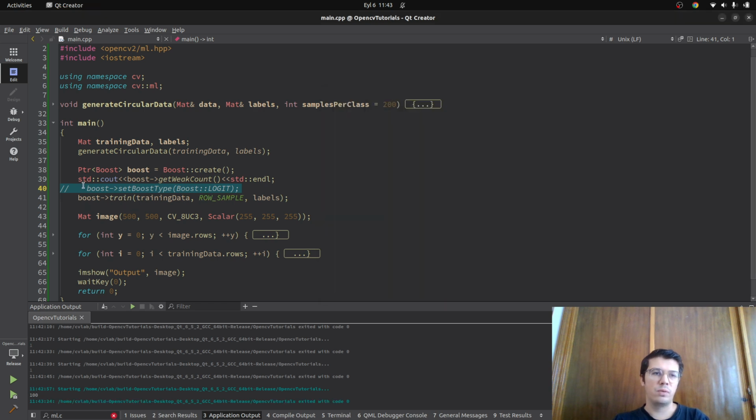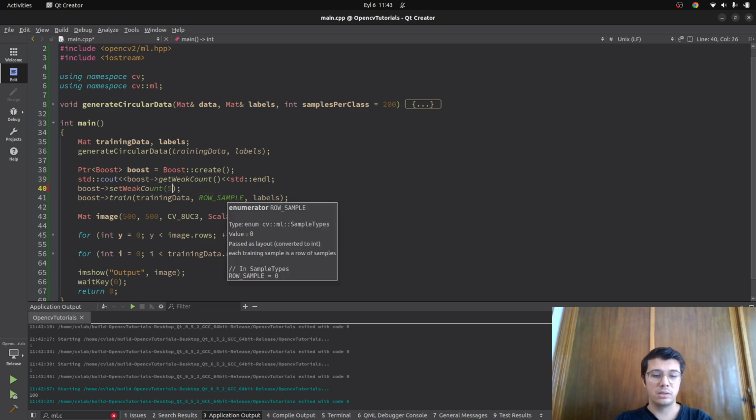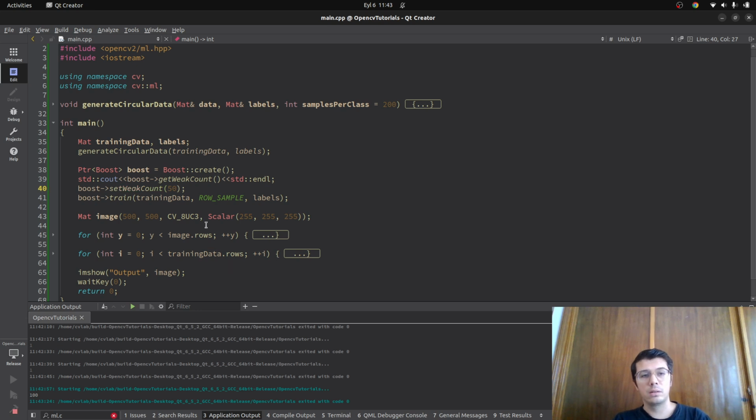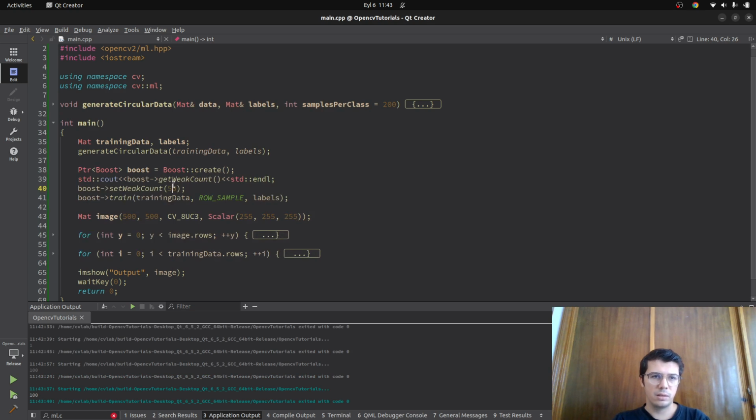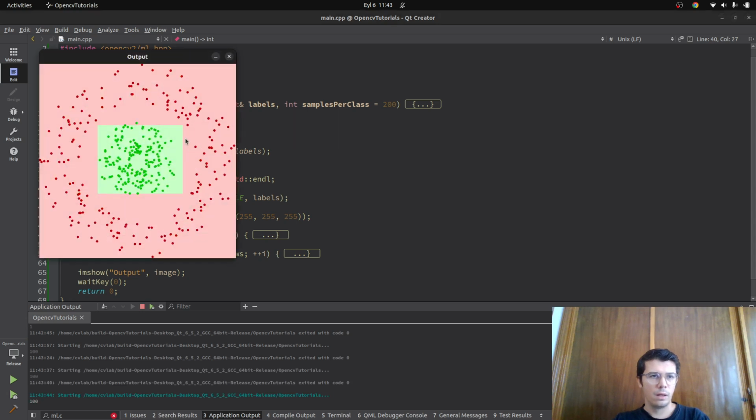For example, let's start with decreasing. If we decrease the weak count, if we decrease the tree number, let's say make it 50, the result is not gonna be really better. Still better. Let's make it 120. It's still better.